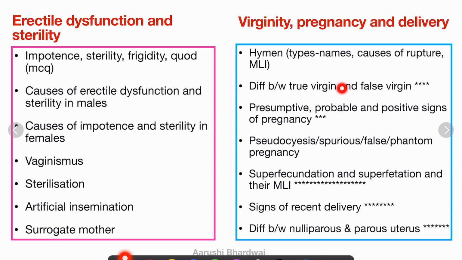You have to do this. Presumptive, probable and positive signs of pregnancy. This is also an important topic as per your viva also. And phantom pregnancy, a read topic. Superfecundation, superfetation, and its MLI.